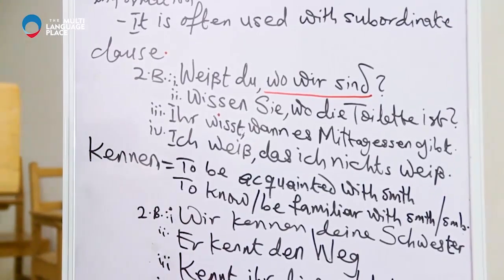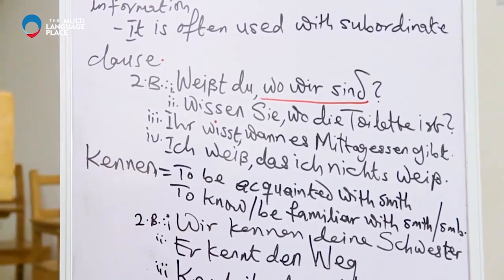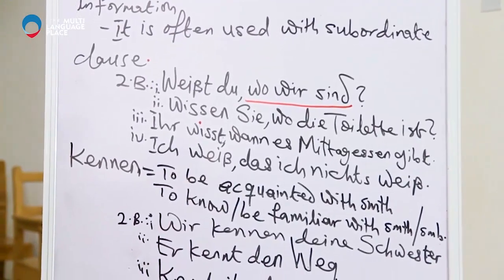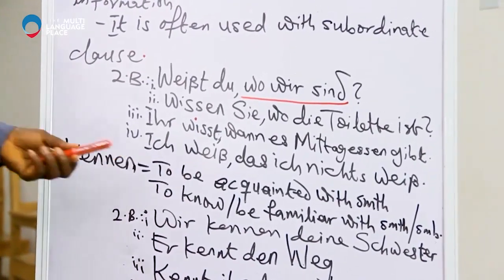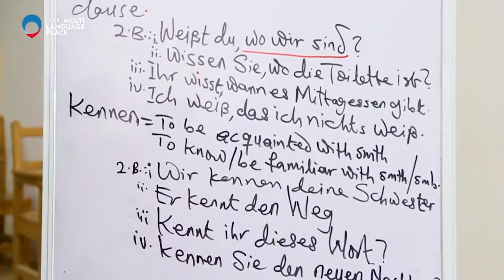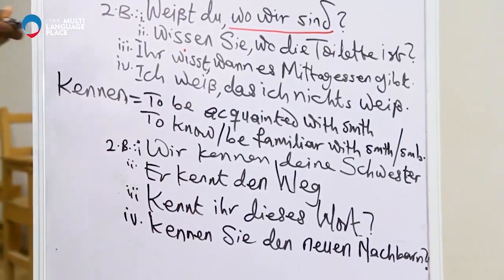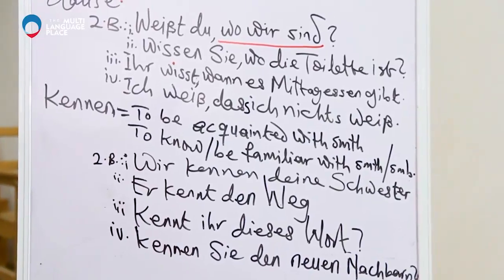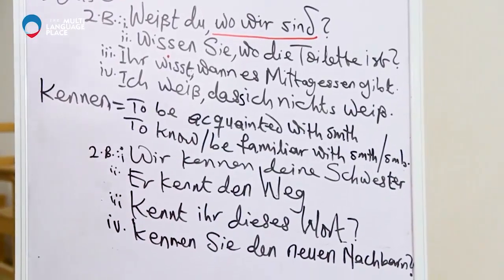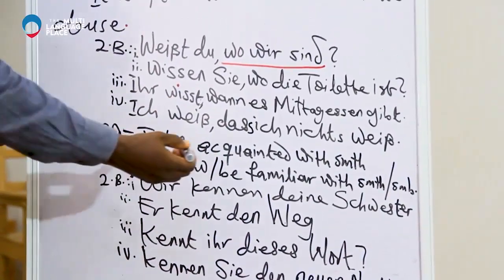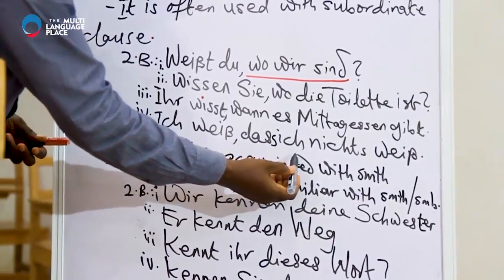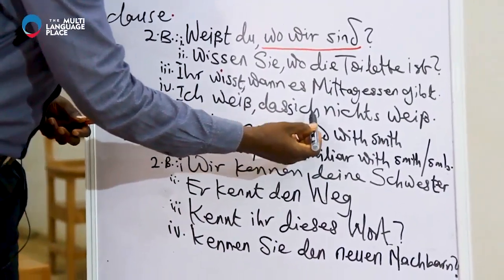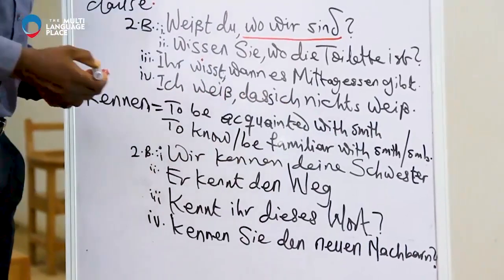Okay, then the fourth one: Ich weiß, dass ich nichts weiß. I know that I know next to nothing. Now look at this, this one should be double S. Ich weiß, dass ich nichts weiß. Ich weiß, I know that I know next to nothing. Ich weiß, dass ich nichts weiß.